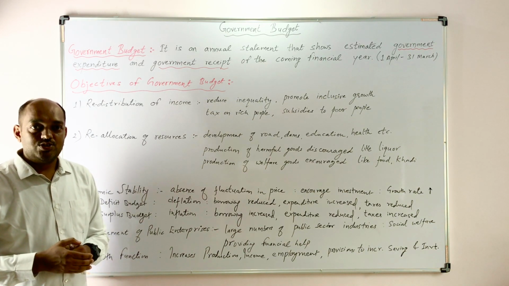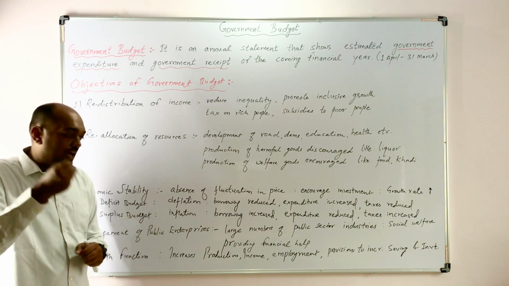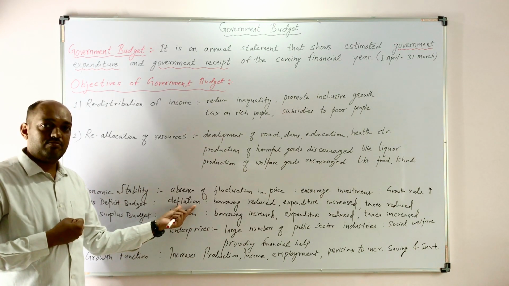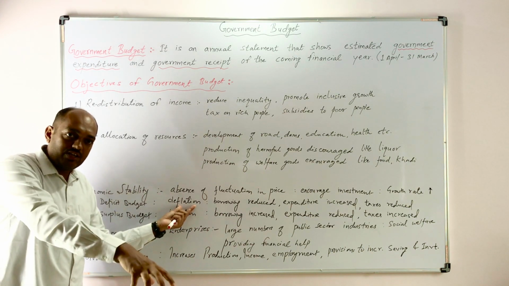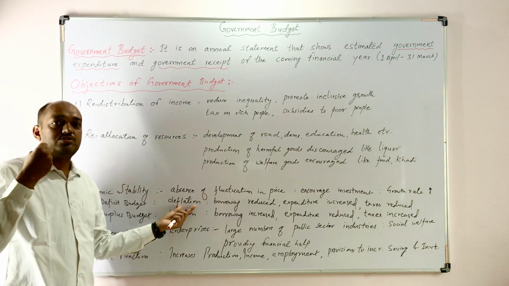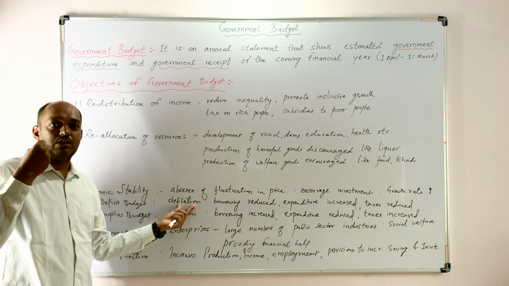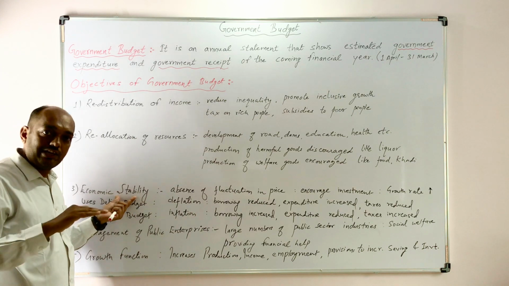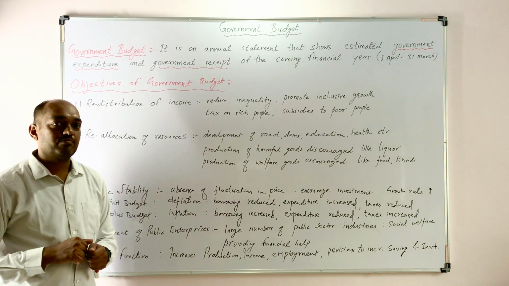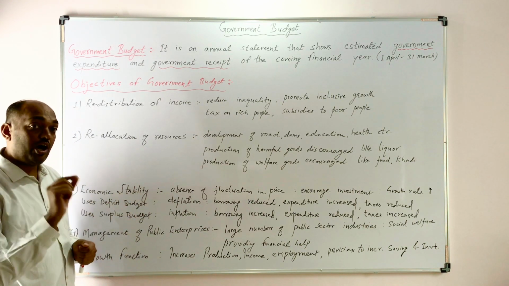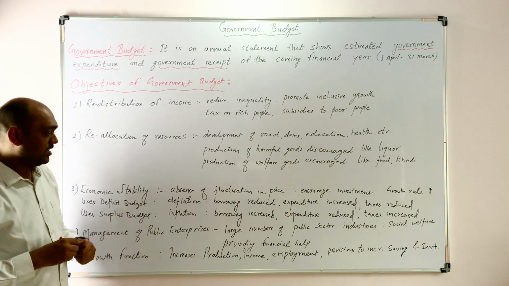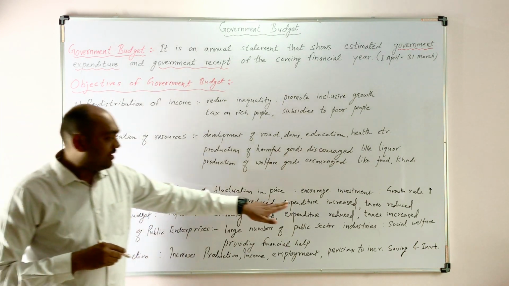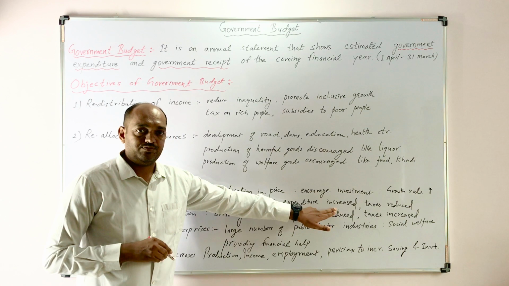To come out of that situation, the economy is in deflation and the government wants to take that economy from the deflation situation to the stability situation. The government uses the budget. Now we can see how the government is using the budget here. Government makes more expenditure.